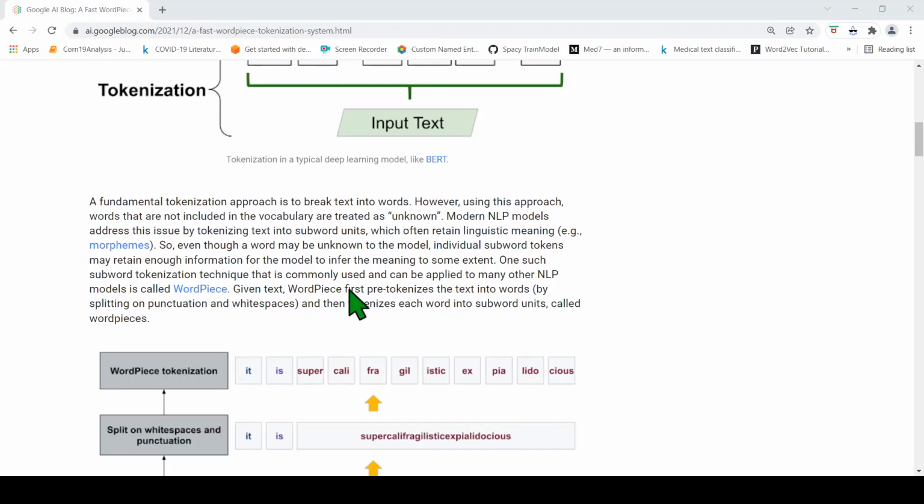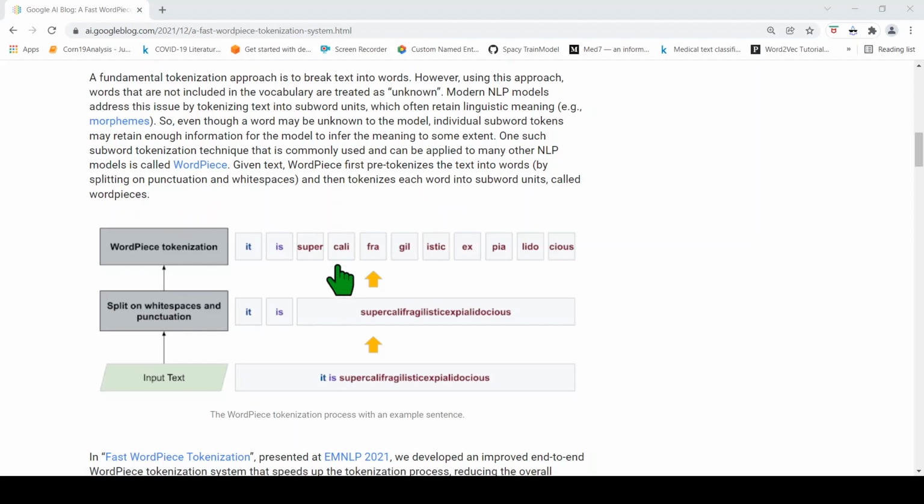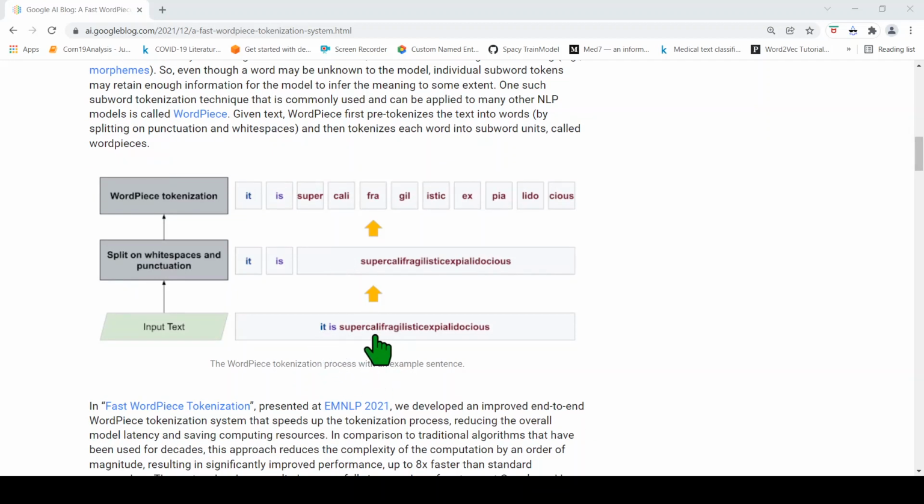The word piece tokenizer first pre-tokenizes the text into words by splitting on punctuation and white spaces. Then it will tokenize each word into sub-word units called word pieces. For example, there is a sentence which says supercalifragilisticexpialidocious. This is a long word, right? So first it splits using white space and punctuation. Then if you look at this particular word, the word piece tokenizer further splits it into subwords.